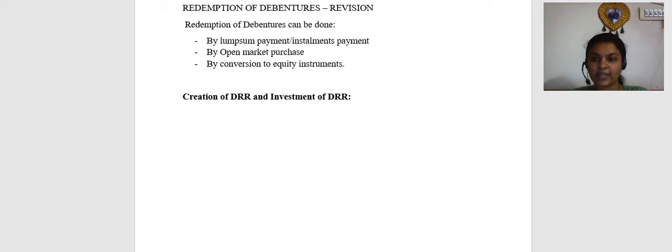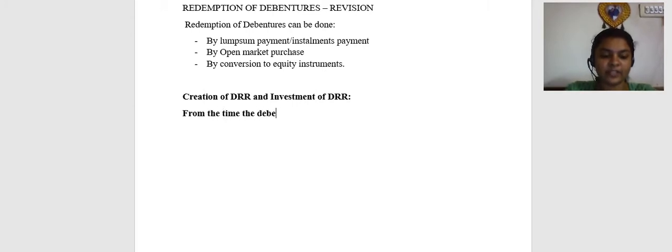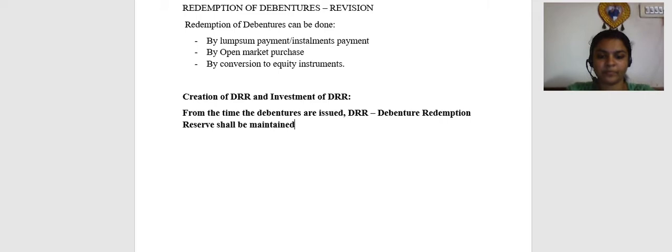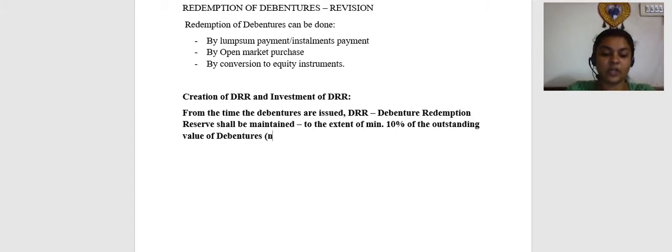From the time the debentures are issued, DRR, that is debenture redemption reserve, shall be maintained to the extent of minimum 10 percentage of the outstanding value of debentures, which is non-convertible.